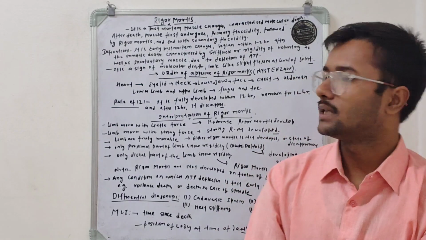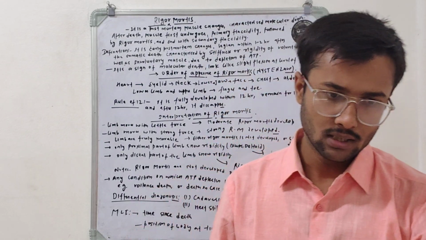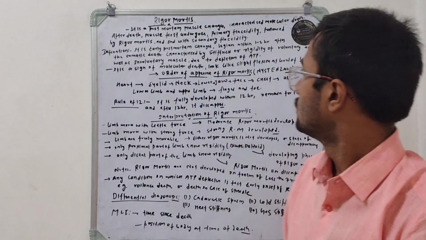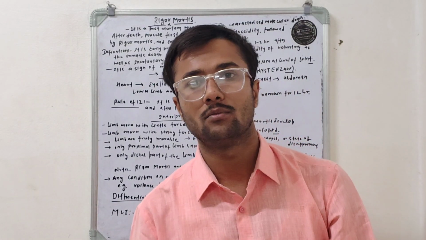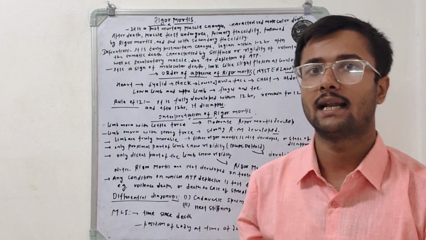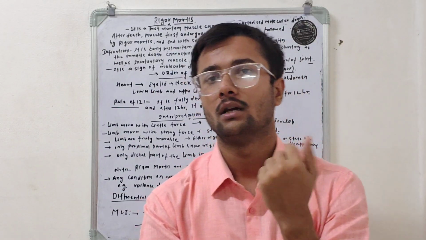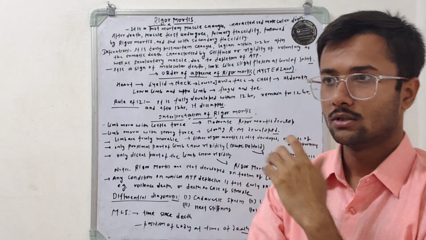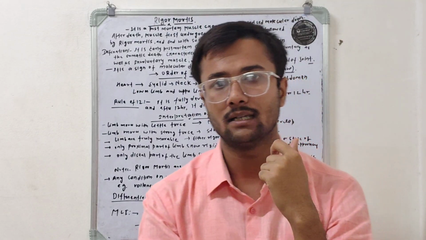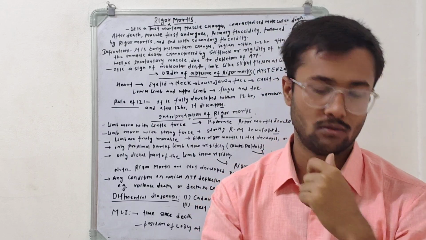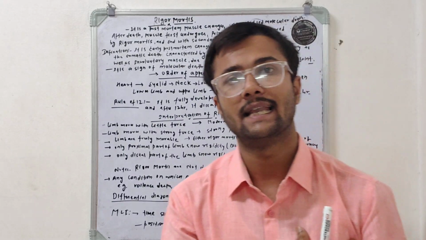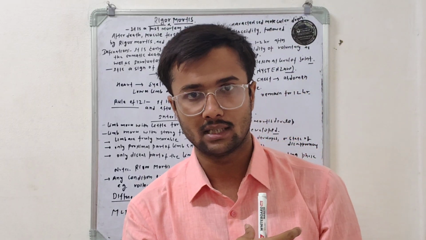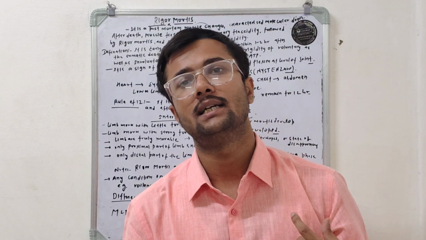So that is the overall definition of rigor mortis. What is the order of appearance of rigor mortis? This order of appearance is given by a scientist, Nysten, so it is also called Nysten's rule. According to Nysten's rule, rigor mortis first develops in the heart, especially in the left chamber, then the right chamber. After development of rigor mortis in the chest, it then develops